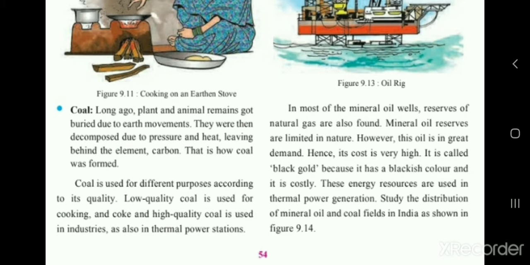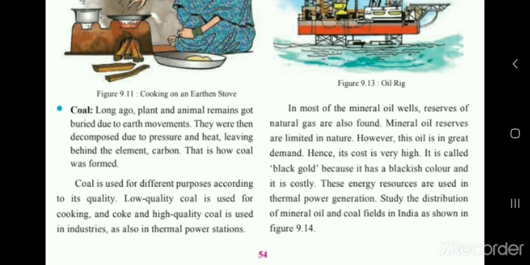How is it made? The plants and animal remains are buried in the earth, in the surface of the soil, and because of earth movement, they are decomposed due to pressure. Because of the high pressure and heat, it leaves the element carbon, and this is how coal is formed.